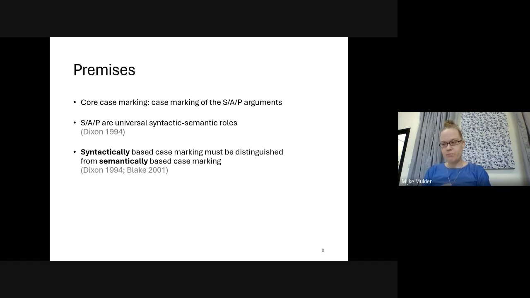The third premise is that we must distinguish between syntactically based case marking and semantically based case marking. Languages with case marking often have a combination of the two, where core cases are expressed syntactically and peripheral cases are semantically based. Sometimes even the case marking of the SAP arguments is semantically based. If that is the case, Dixon and Blake argue, we should not be using the terms nominative, accusative, and ergative, absolutive.